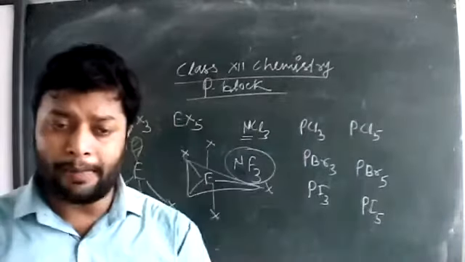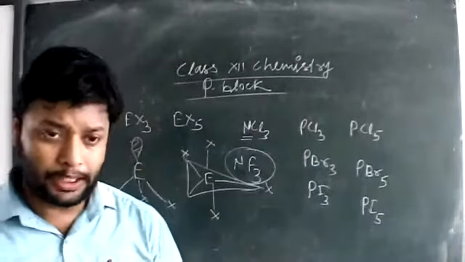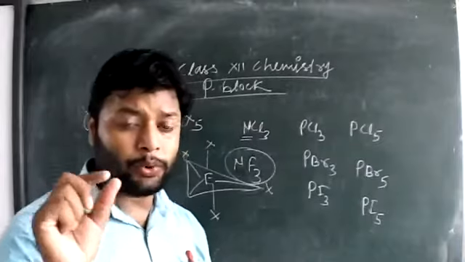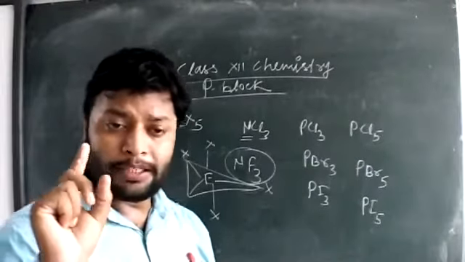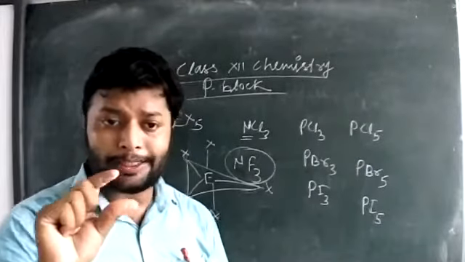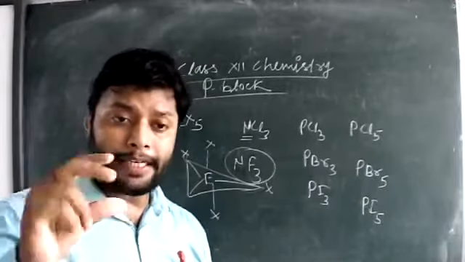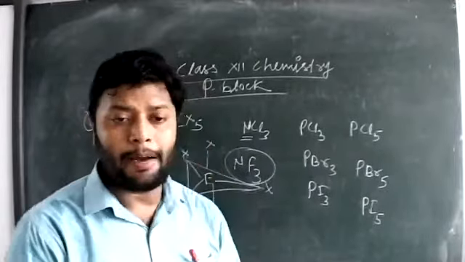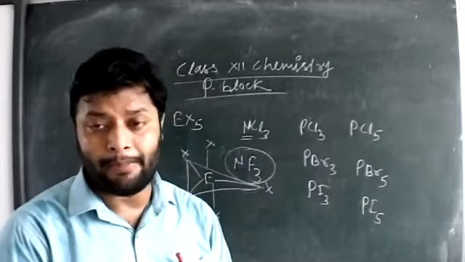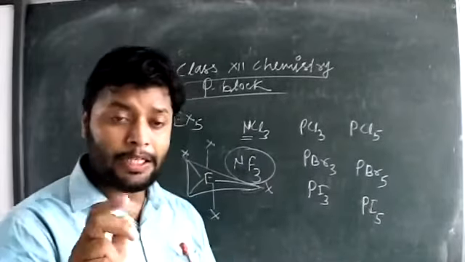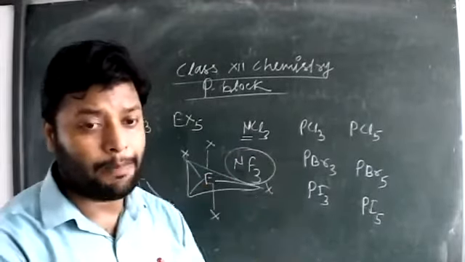The lowest stability refers to 2 different things. The first is the low extent of overlapping or low ability of hybridization of the halogen family elements. The other reason is the bond dissociation enthalpy.